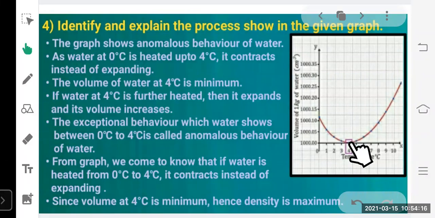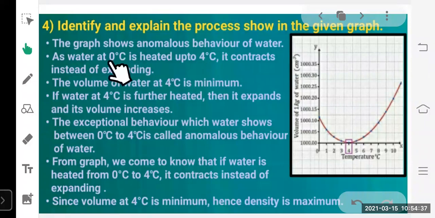As water at 0 degrees Celsius is heated up to 4 degrees Celsius, it contracts, instead of expanding. Normally what we observe is that when we heat something, it expands, its volume increases. But water shows its anomalous behavior between 0 degrees Celsius and 4 degrees Celsius.